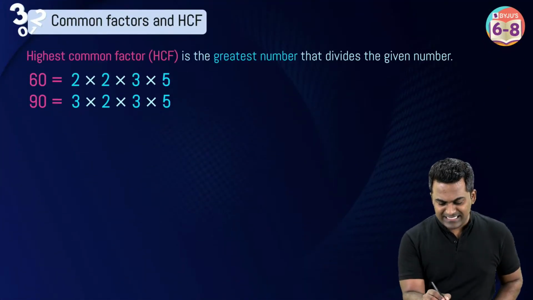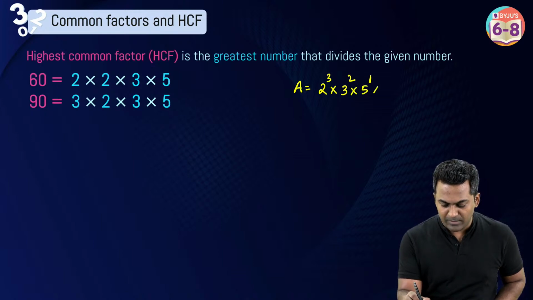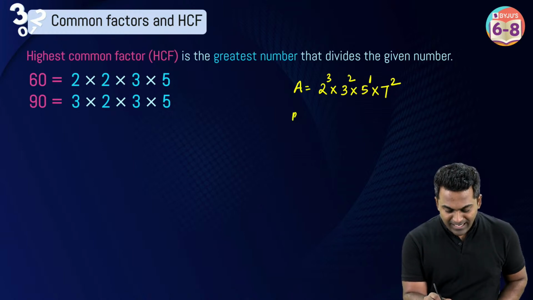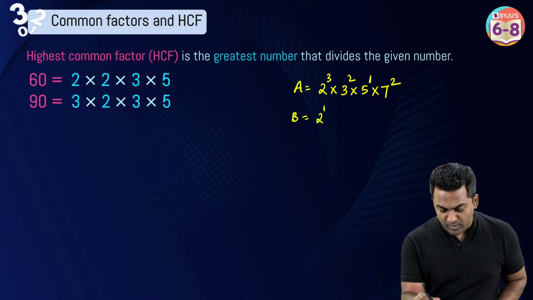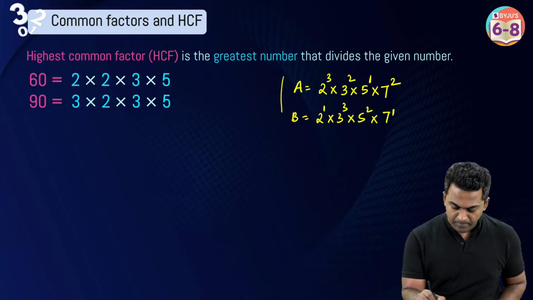All right, now let's suppose the first number is A. This is 2 power 3 multiplied with 3 power 2 multiplied with 5 power 1 multiplied with 7 power 2. Let's suppose this is A. And then you have B, which is 2 power 1 multiplied with 3 power 3 multiplied with 5 power 2 multiplied with 7 power 1.